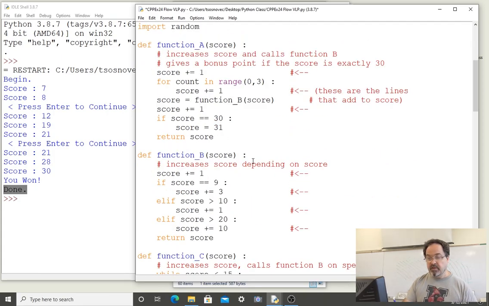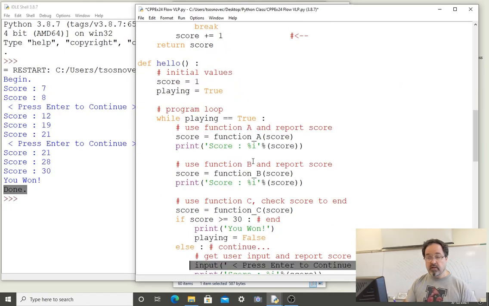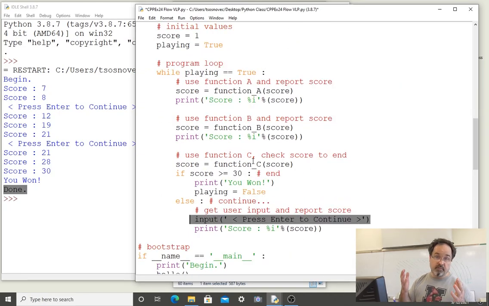They don't ask for input, they don't print anything, they're a process. These functions A, B, and C are utilities of what we can think of as the main function that controls them, the hello function. This is a good structure for many programs. One function that is called that drives the program, think of it as the engine, and the other functions that are defined help that engine run. The other functions are the parts and pieces of the main program.